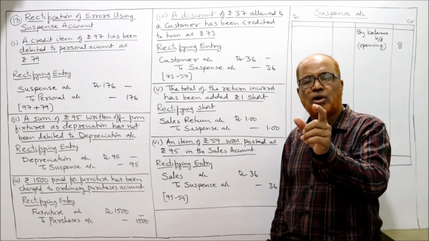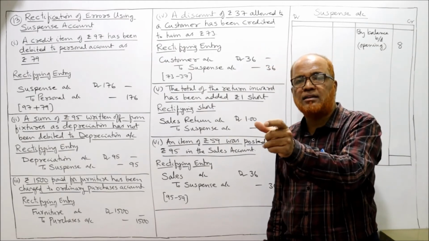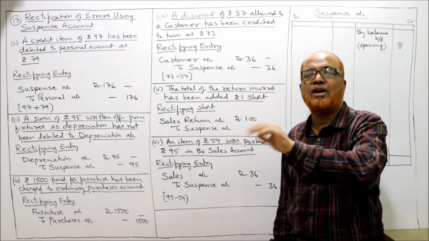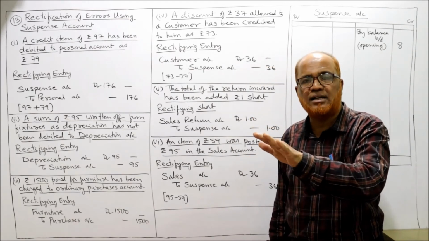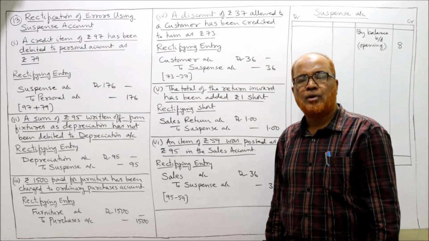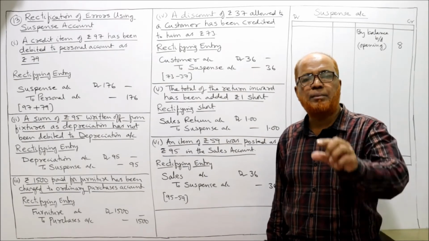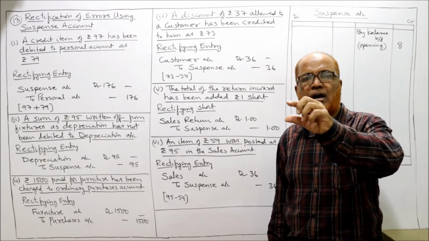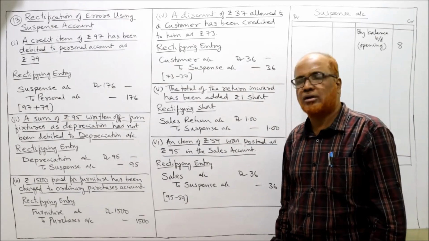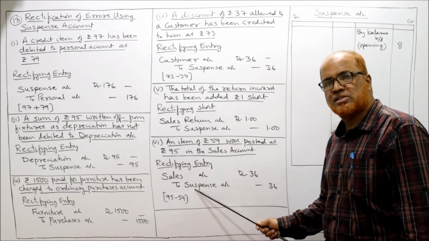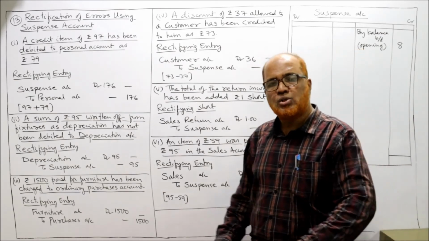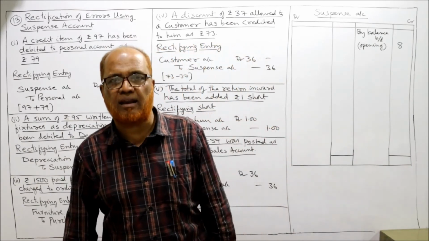Because the sales account will show a credit balance, on the credit side 36 rupees more we have taken. Now to cancel that 36, to remove that excess credit, we have to debit. So the entry will be sales account debtor to suspense account 36. That's all. So we have rectified all the 6 errors.